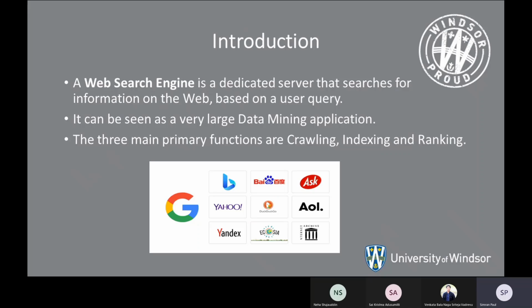Talking about crawling, it is a process used by the search engine web crawler, which is also known as a spider. It is used to visit and download a page and extract its links in order to discover additional pages. And indexing is used to store and organize the content found during the crawling process.